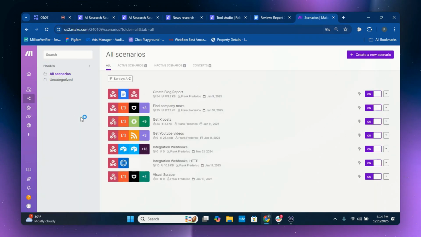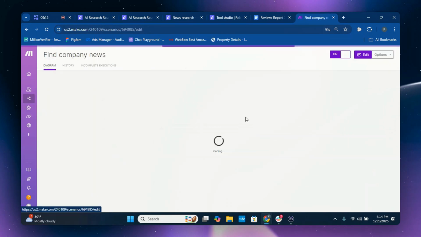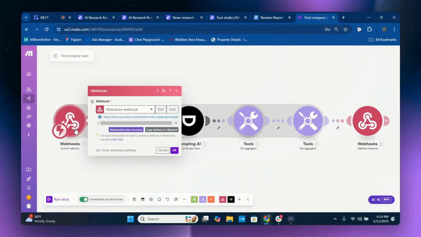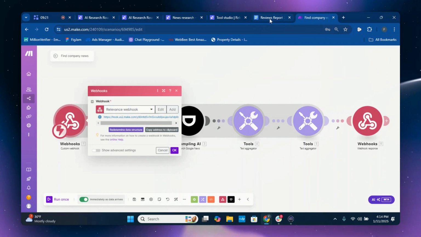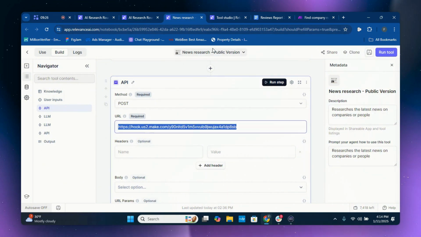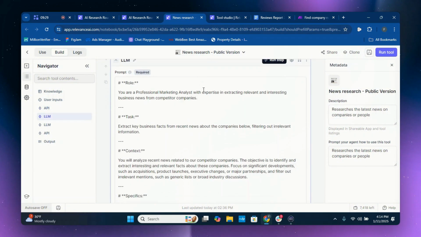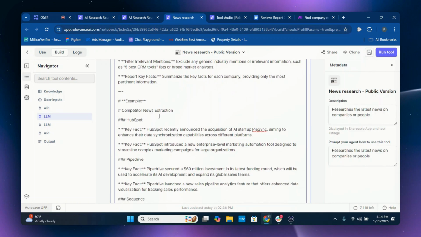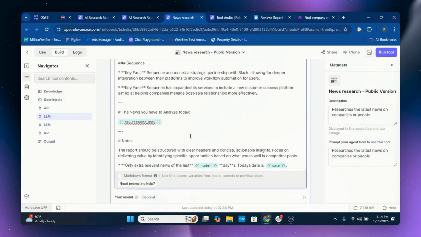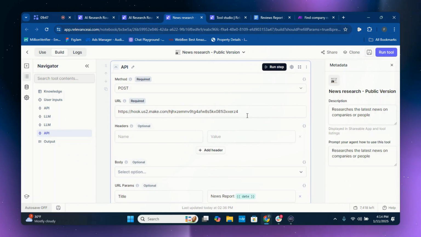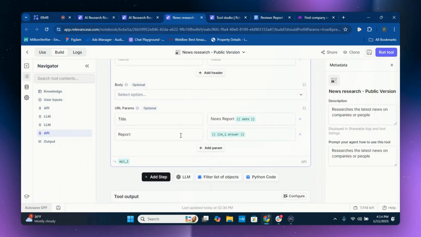So let's go into the news, find company news automation. Essentially, you're going to want to create another webhook, add webhook. Copy the address to the clipboard, and once you do that, paste it into this one here for the news research. Here are the role, the task, the context, the specifics, and the prompt that we use to do the analysis for the news research for the two companies. And then again, it creates that Google link within your Google Docs.